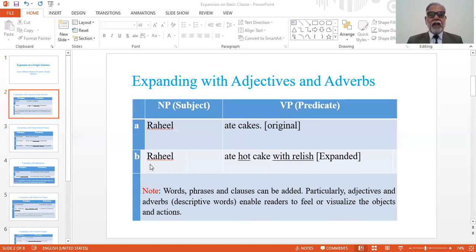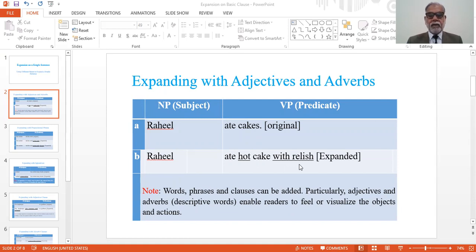For example, Rahil ate hot cake with relish. This is expanded simple sentence. And look, the adjective hot and adverb with relish. These two words, these two parts add a lot to the sentence.